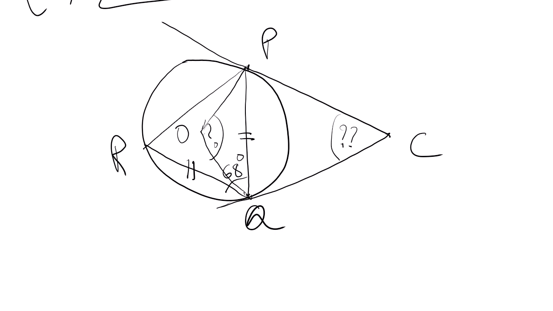Louder. What? Double the angle, and the angle at the center is double the angle in the remaining part of the circle. Okay. Then, which is the cyclic quadrilateral?